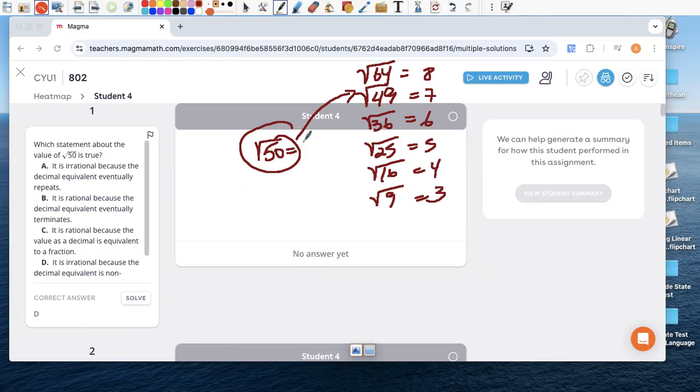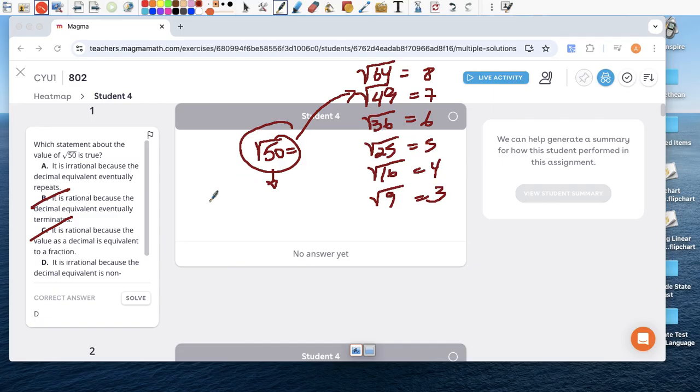But first of all, it's irrational, right? It's irrational because it's not a perfect square. So right off the bat, you know it's irrational. So let me take out B and C. I know you have the answer here, but B and C are gone. So it has to be either A or D because they both say it's irrational. But A says it's irrational because the decimal equivalent eventually repeats. No, it's not repeating.